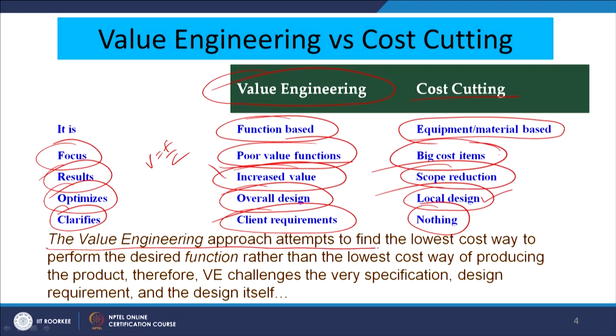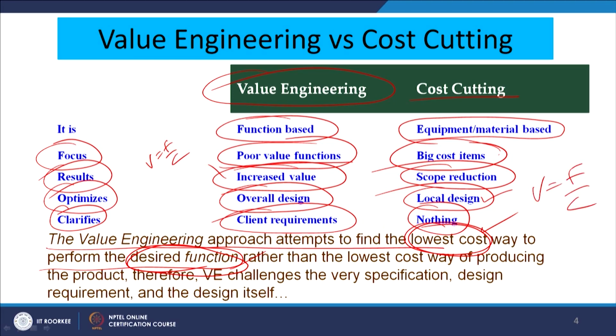So, that is one thing, because it does not clarify on anything, but in case of value engineering obviously we will clarify, we will not compromise on any of the customer requirements, we will try to satisfy each and every customer requirement by modification in the design of the product. So, to summarize this point, the value engineering approach attempts to find, very important, the lowest cost way to perform the desired function, very important, cost and function, V is equal to F by C.